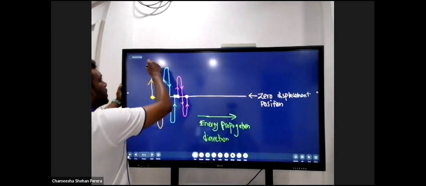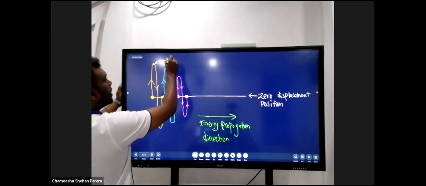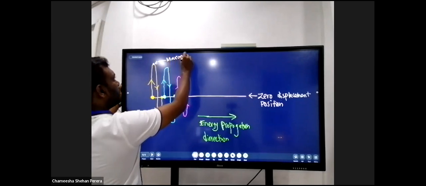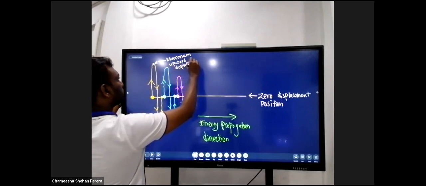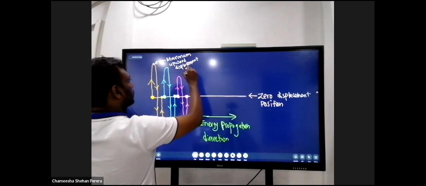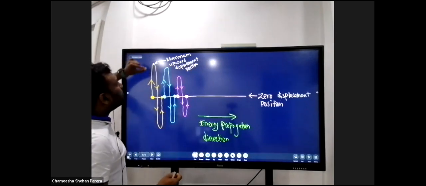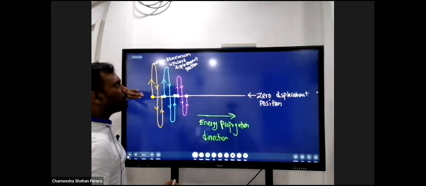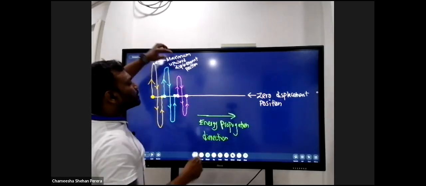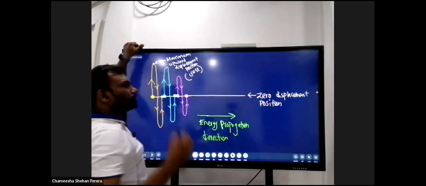I hope you can see this position. This position, exact position. This is the maximum upward displacement position. So this position is the maximum distance, that displacement, that this particle can travel from the zero displacement point. So this position is the maximum upward displacement position. You call that the crest.